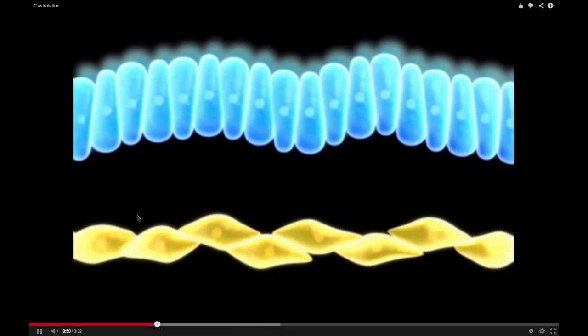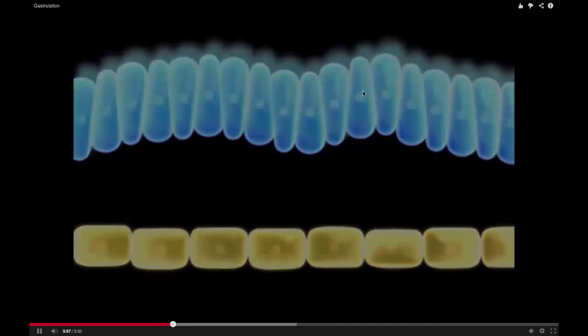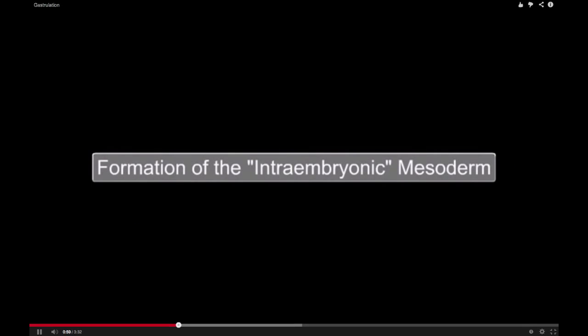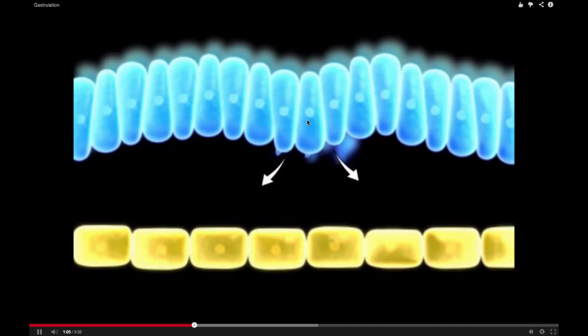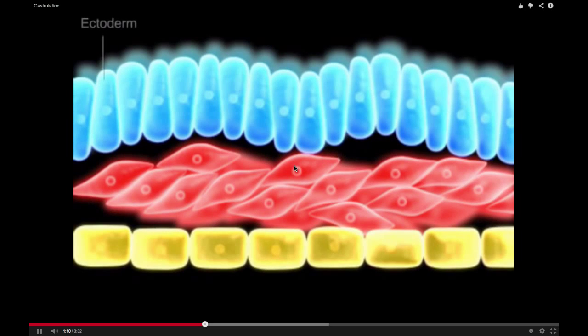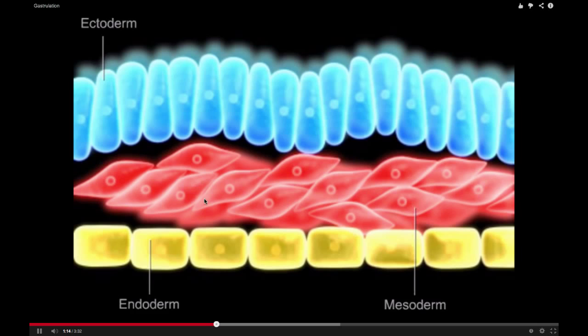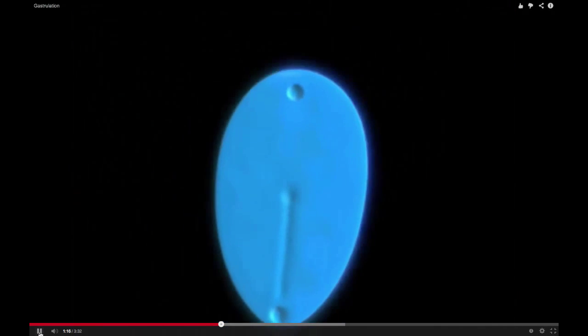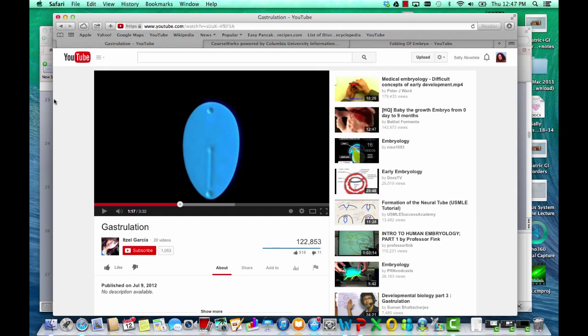Now we formed the endoderm layer. Okay, and we still have the epiblast on top. So now from the primitive streak, we're going to see the movement of cells in to form the mesoderm. Okay. And that is the process of gastrulation, okay, and the formation of the 3 germ layers.